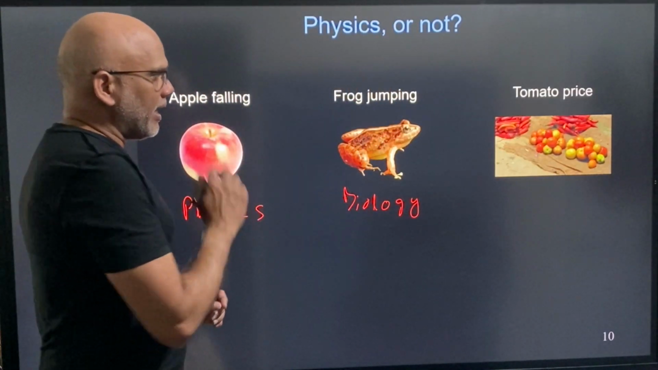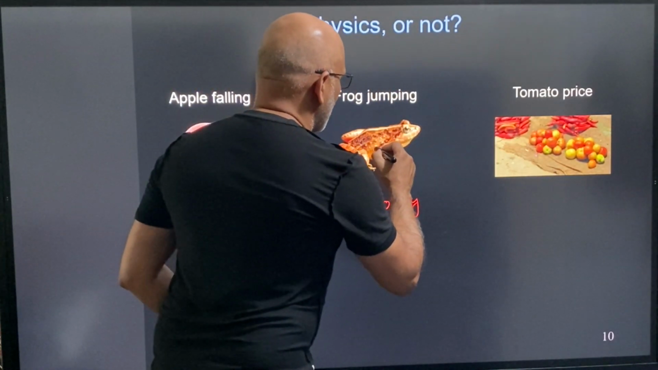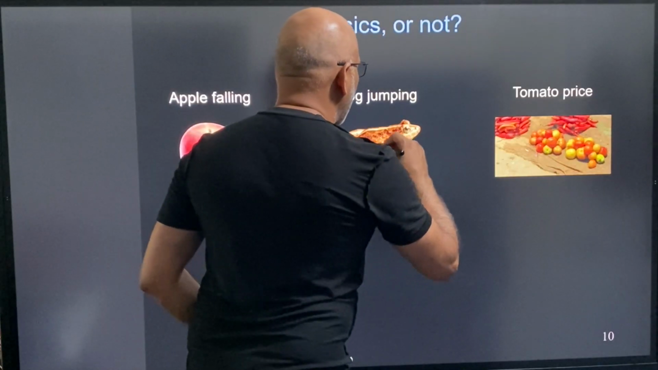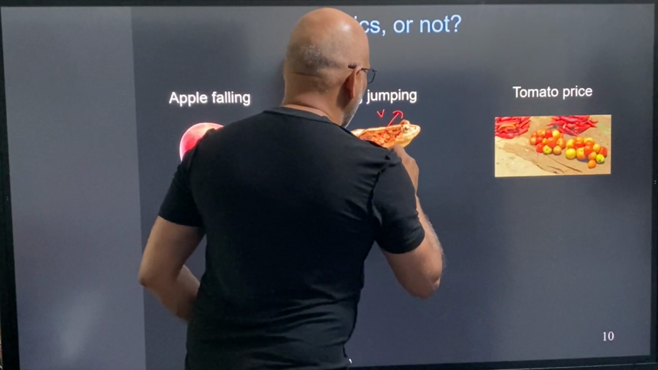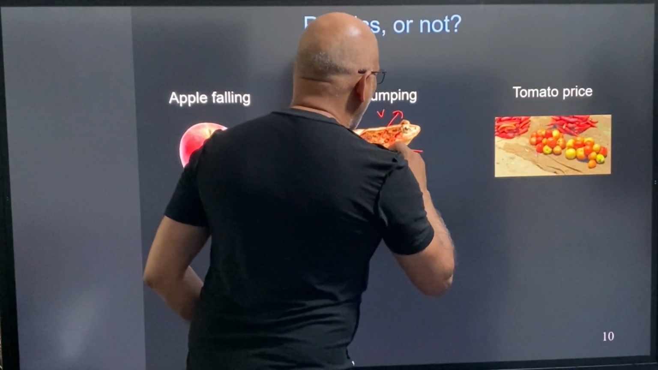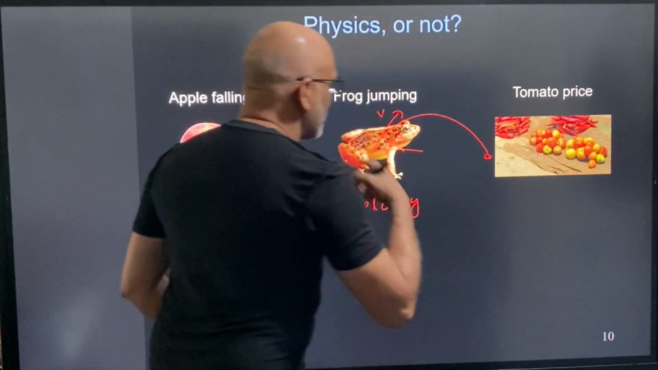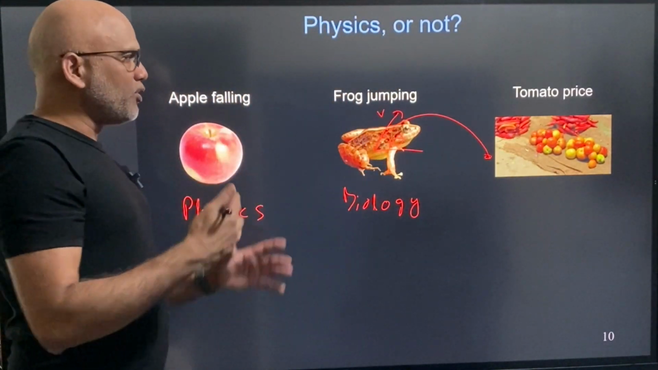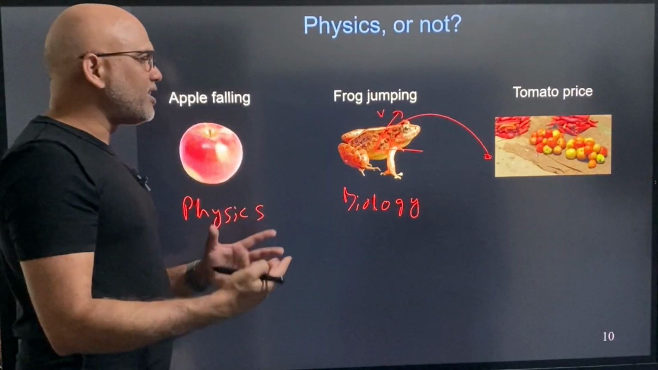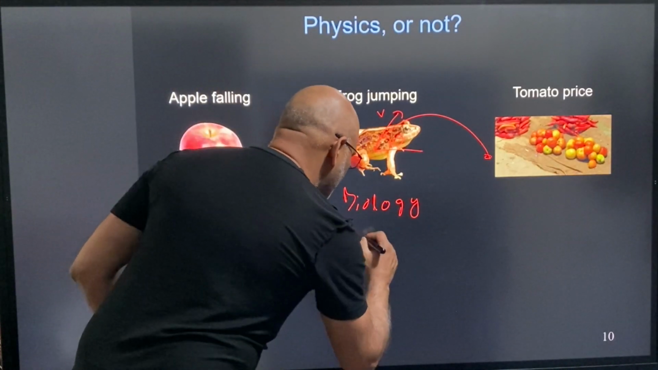But let's say the question is, let's say the frog can jump at a maximum speed of v and at an angle theta, then how far can the frog jump? That can be completely described using length and time, so that will come under physics.